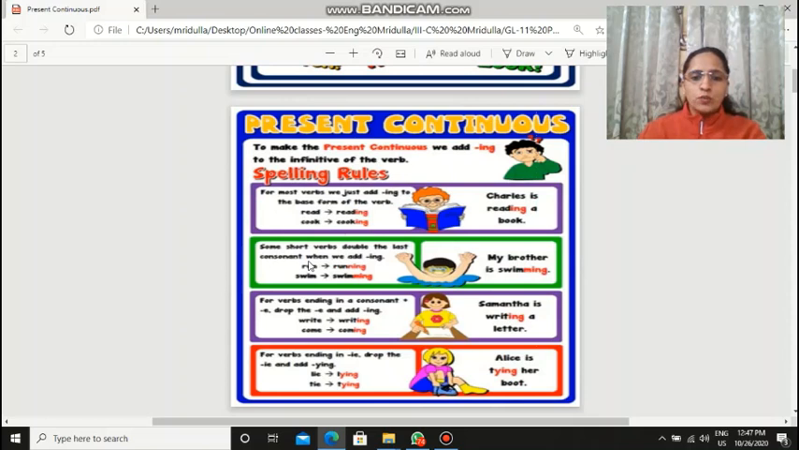But some short verbs double the last consonant when we add ing, like run becomes running. We add another n to the word there, right? What is the spelling of running? R-U-N-N-I-N-G, right? And swim becomes swimming. Mop becomes mopping. Okay?